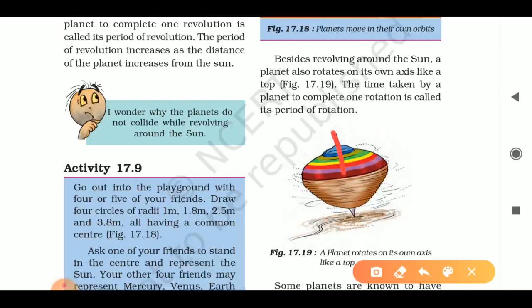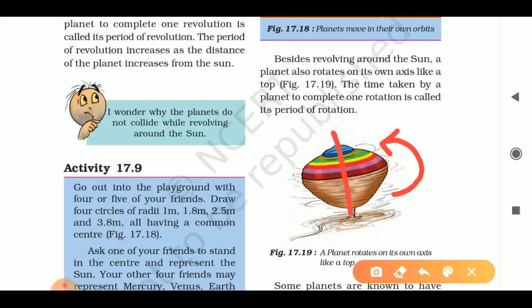This is its axis, and this top rotates on its axis like this. In the same way the planets also rotate on their own axis, and they also revolve around the Sun.